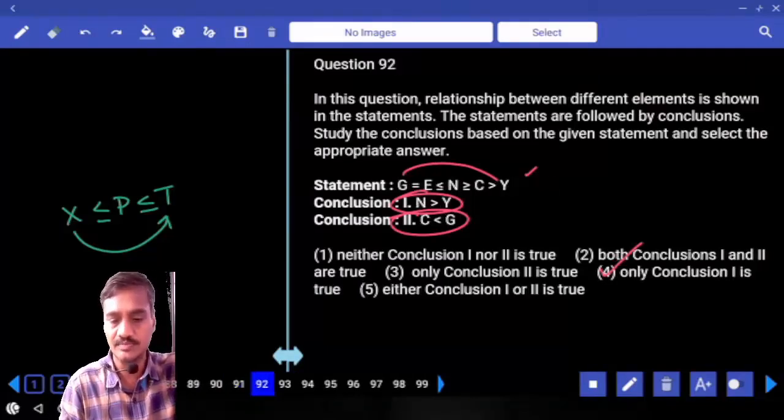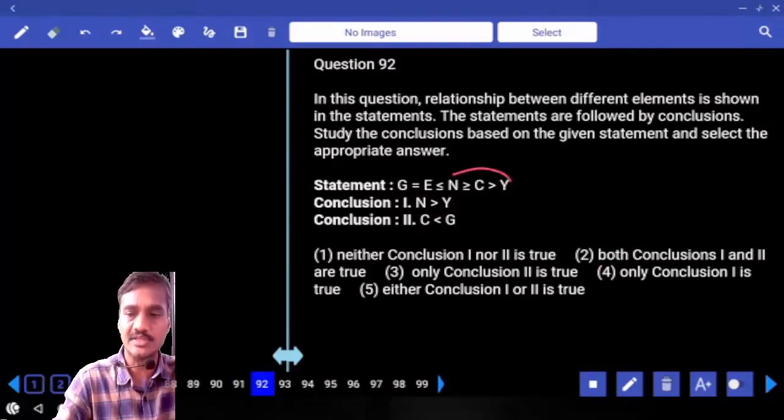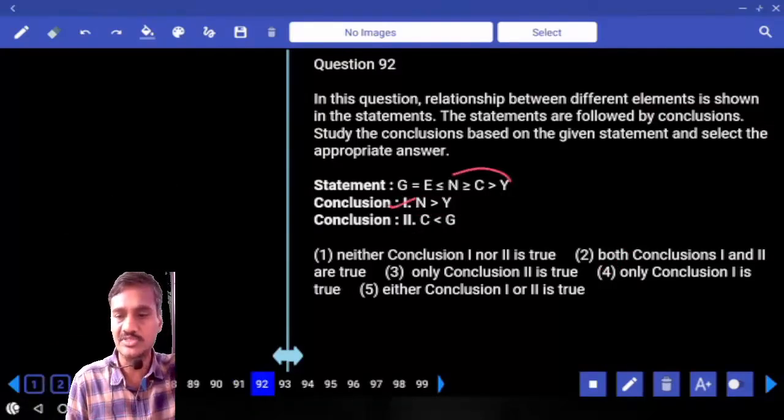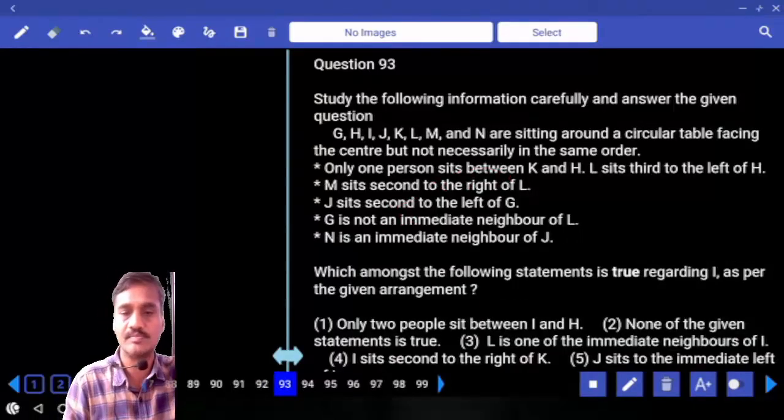Then 92. Now in this 92, the relation between N and Y. N greater than Y, definitely 2. Now between C and G, G and C, two opposite symbols, no relation. Hence only one follows, that is choice 4, question number 92.